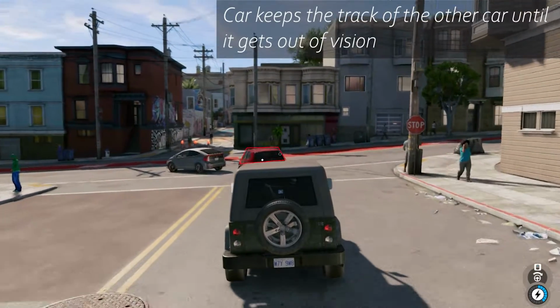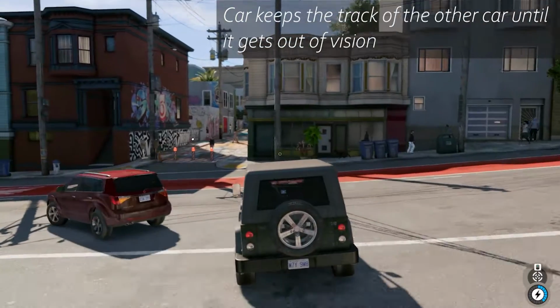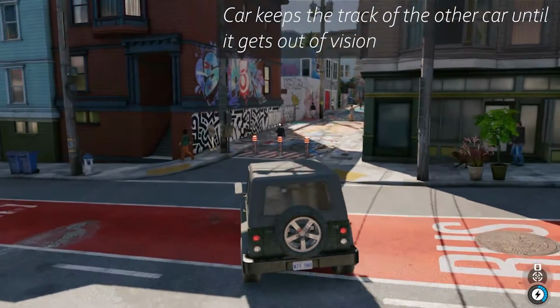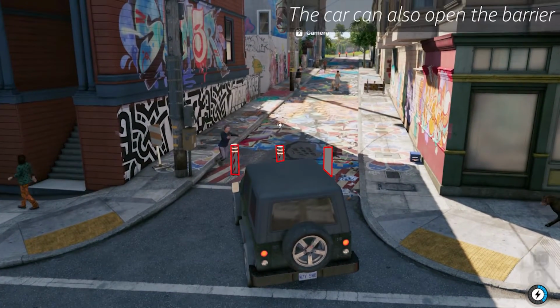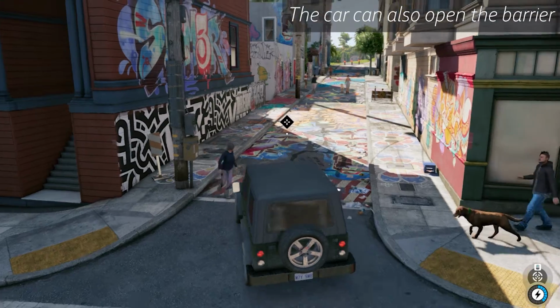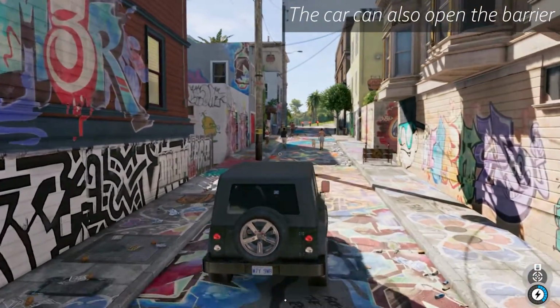In this simulation, our car detected the car ahead of it and stopped. Then it moves accordingly with the car. Now, in the roadway, there is a barrier. The car can communicate with the barrier and open it.